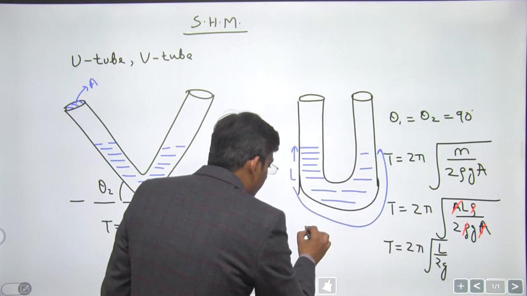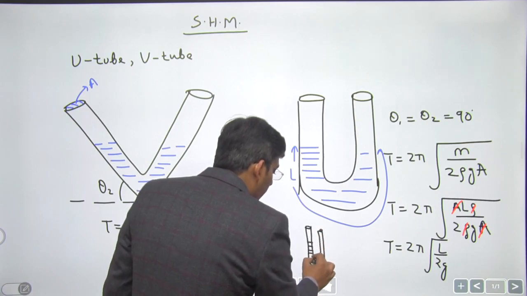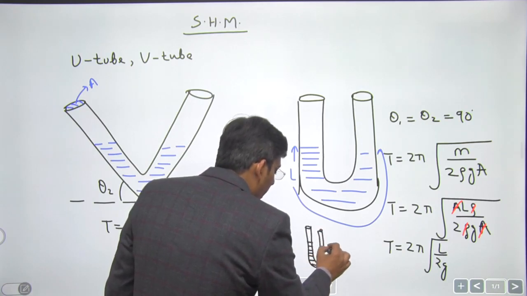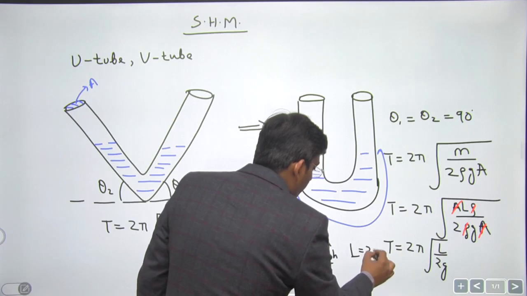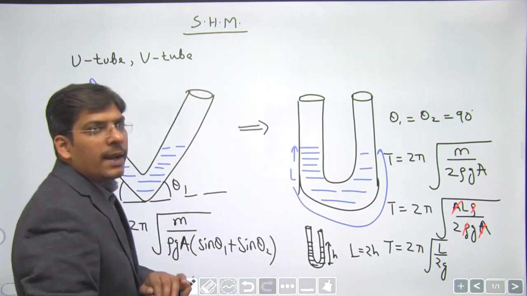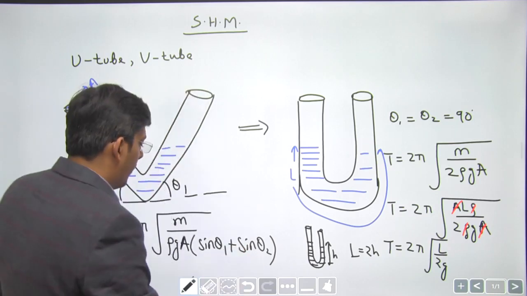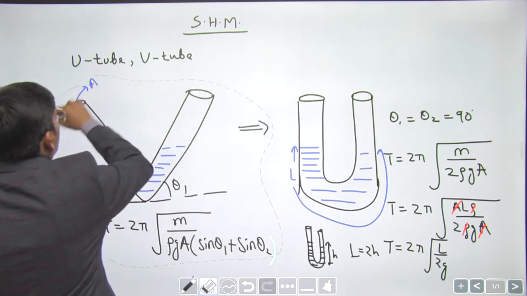If the tube is very narrow, you can consider the length of the liquid column to be twice the height of liquid in one limb. L is equal to 2h. Right, dear students? We have not derived this formula. This is a standard formula which we have already done even in the full course also.